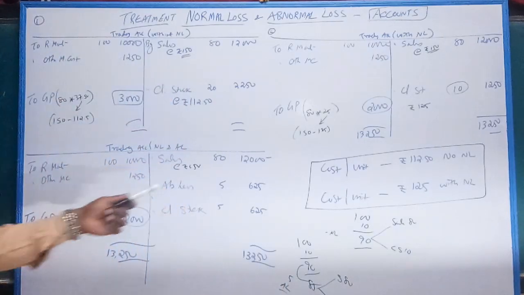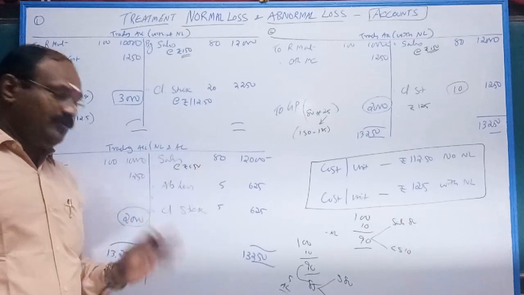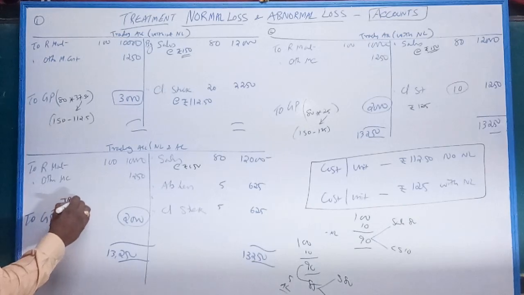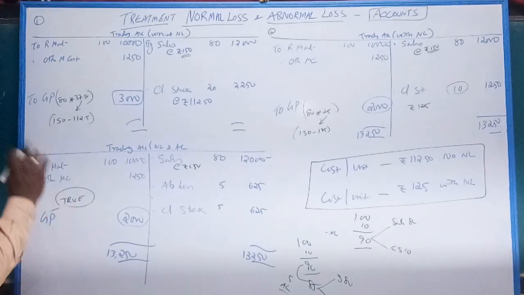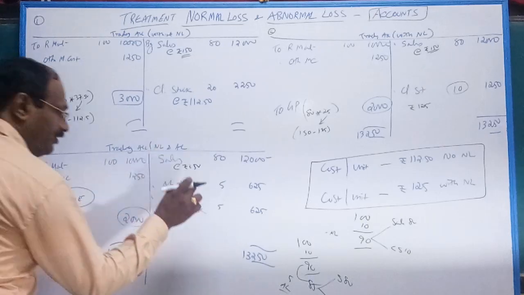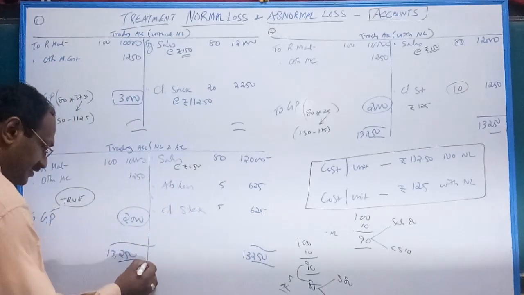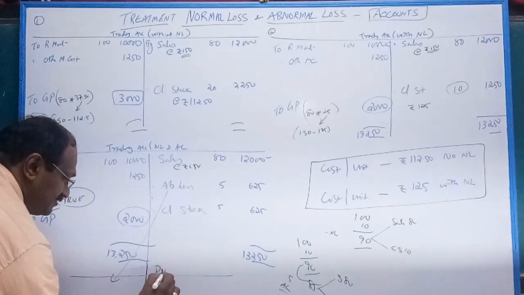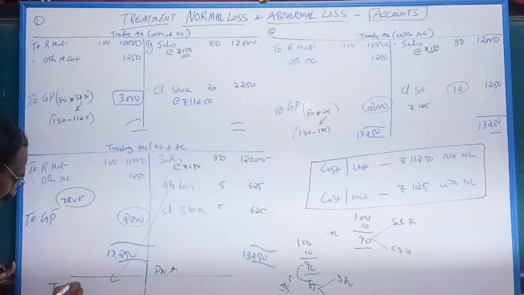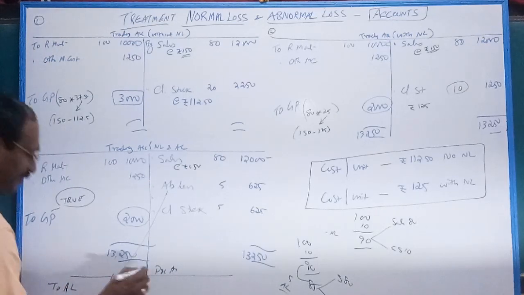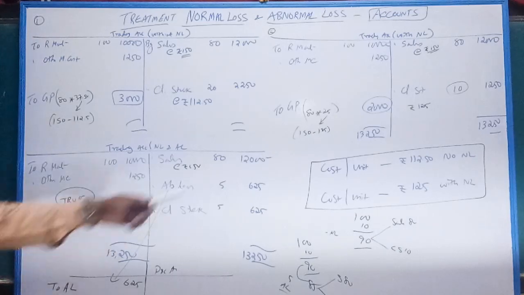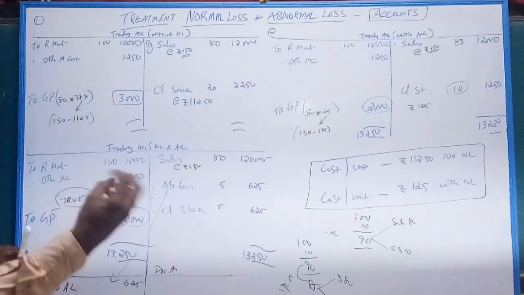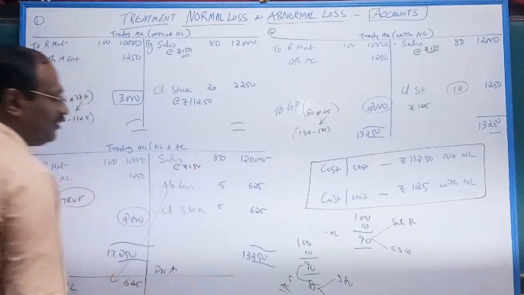This abnormal loss should be credited to trading account. Why? Very simple: in order to know the true gross profit. All abnormal loss should be credited to trading account. And similarly, this abnormal loss is again debited to P&L account. This is the P&L account. Abnormal loss debit 625. This 2,000 is nothing but 80 into 25, 2,000. Why do we credit abnormal loss? In order to know the true gross profit, you have to credit abnormal loss.